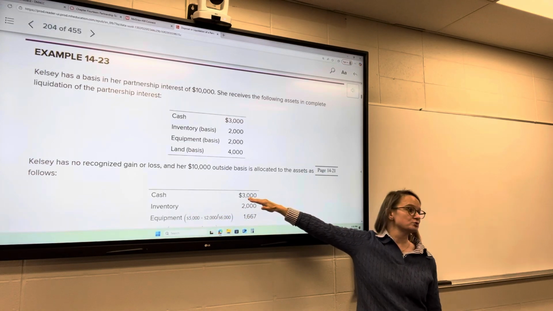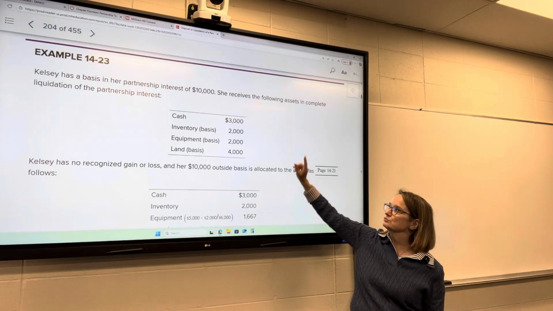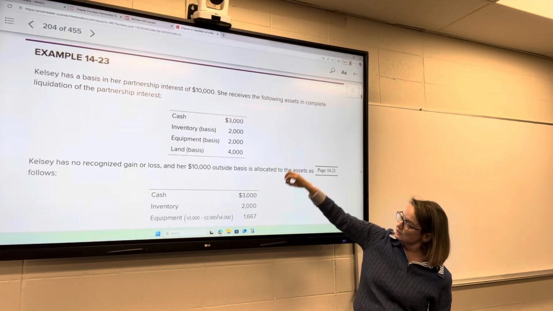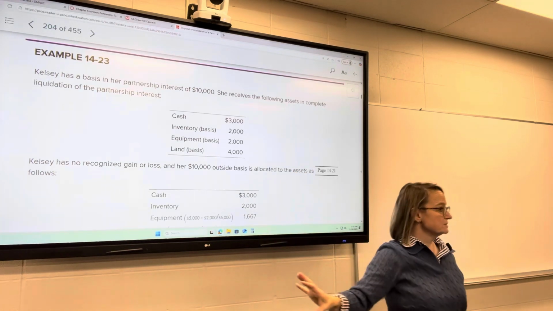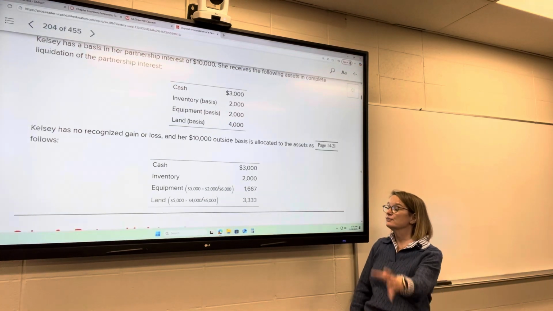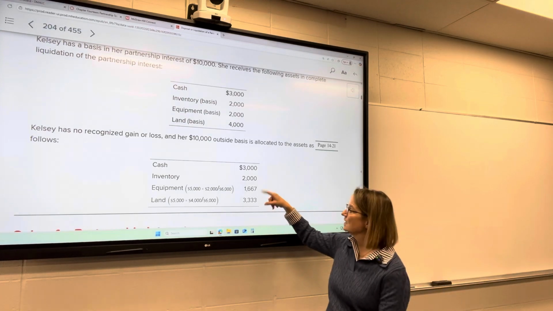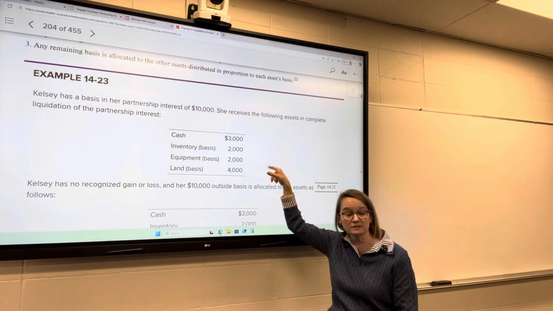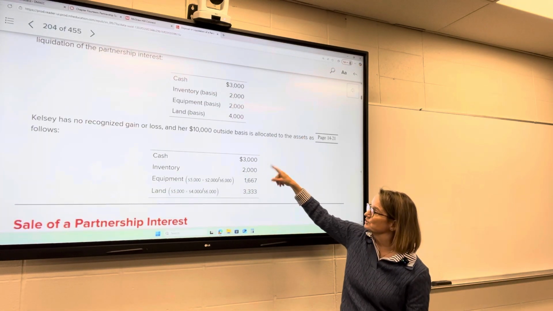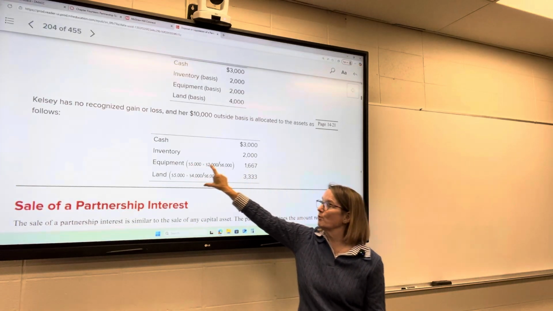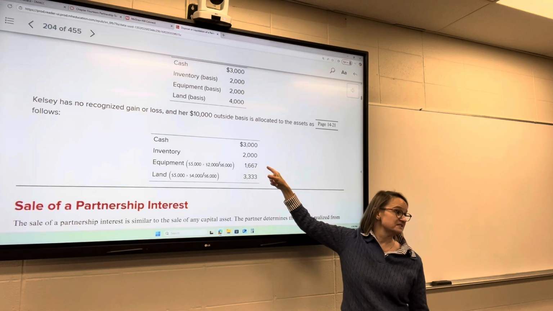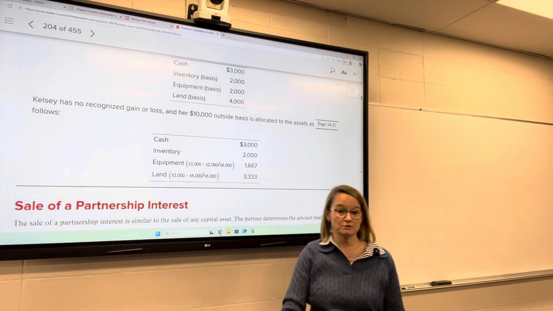So $3,000 toward the cash. We would subtract the $3,000 from that $10,000, the total of her partnership interest. Inventory, $2,000, so we would subtract that as well. So now that has a basis to her of $2,000. The remaining $5,000 of basis, because these totaled $11,000 but her basis was $10,000, we are going to apportion to the equipment and to the land. Now the equipment's basis to her is going to be $1,667. The land's basis is going to be $3,333.